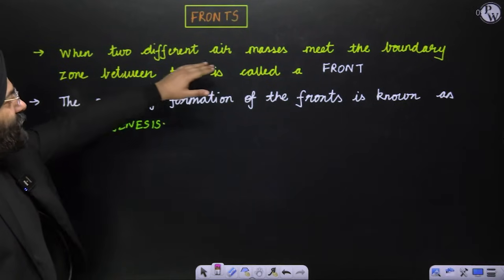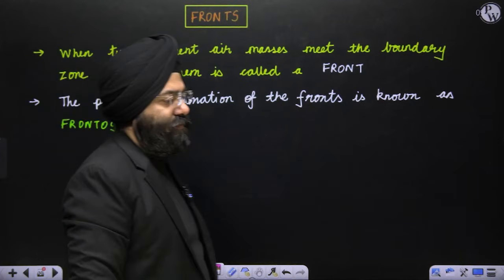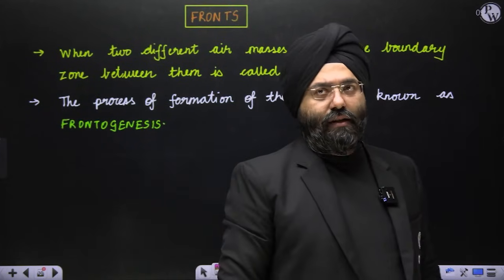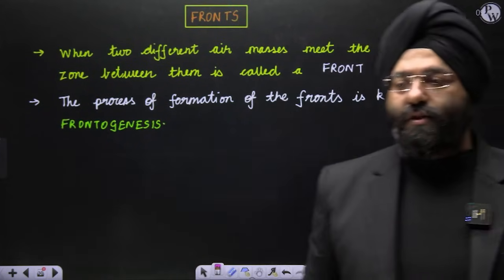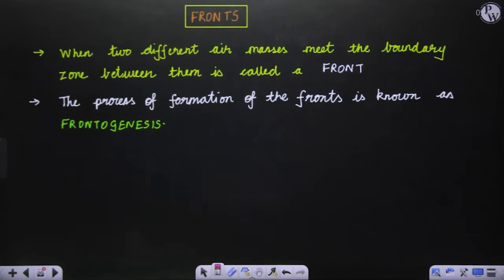So that is why you should understand what fronts are. When two different air masses meet, the boundary zone between them is known as a front. Very, very important topic. Just note it down. What is written here? Let's see. What do we understand by fronts?